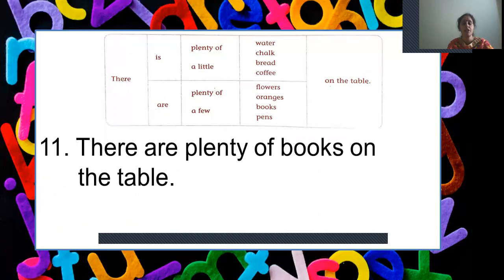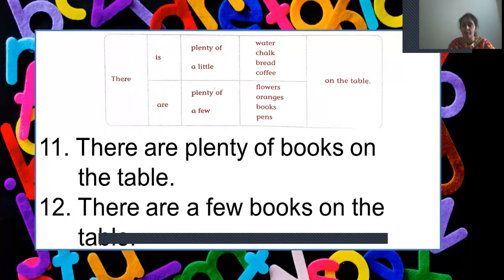There are plenty of books on the table. Again, books is a countable noun. So we have used the word are here. There are plenty of books on the table. And the next would be, there are a few books on the table. Clear, children? I hope you all have followed everything till here.